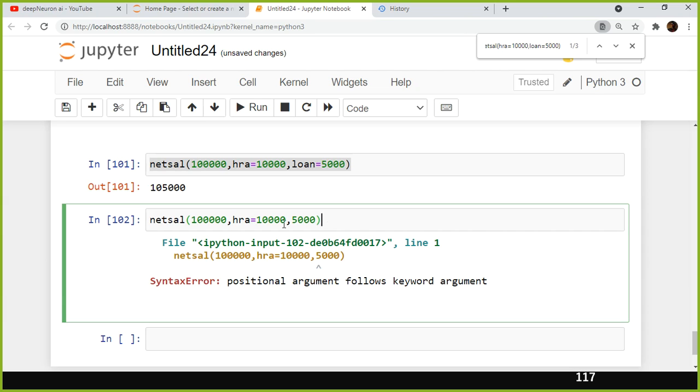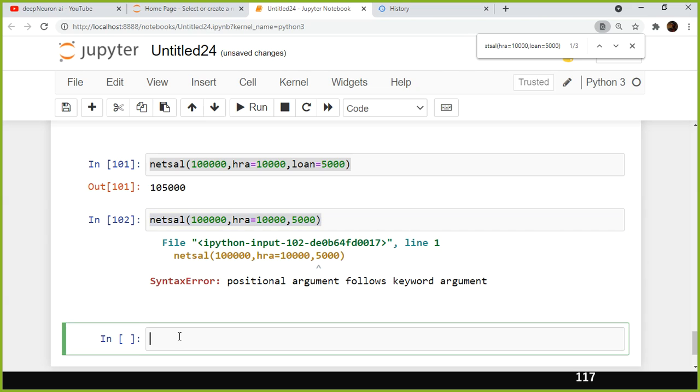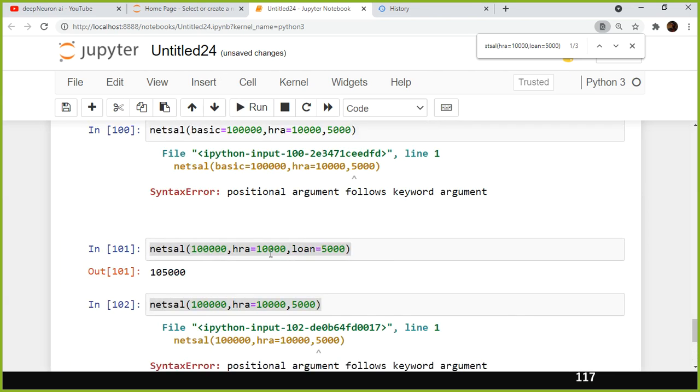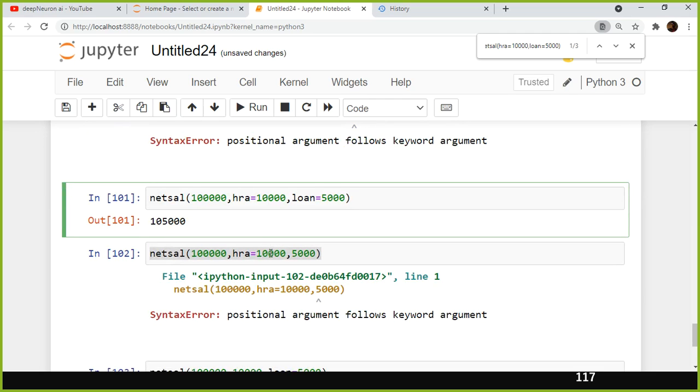Positional argument follows keyword argument. So what it says is, you are not supposed to have this positional argument after this one. It should be either before this one, or I can have it something like this. I can have two values here. For example, HRA is equal to, and finally the last one supposed to be your keyword. See, it works here. We discussed all scenarios.